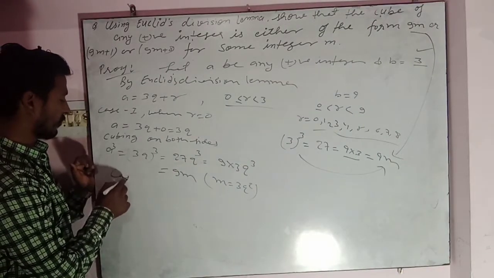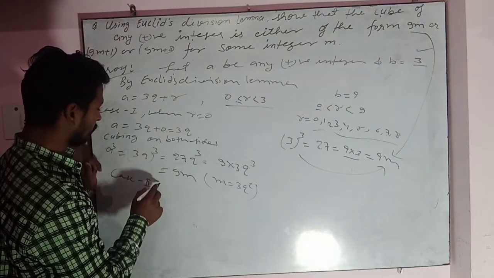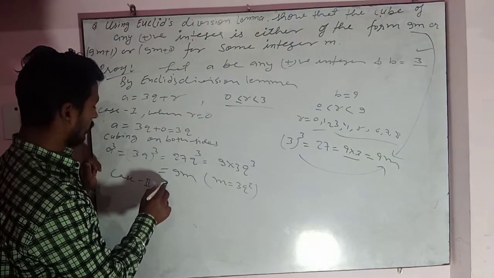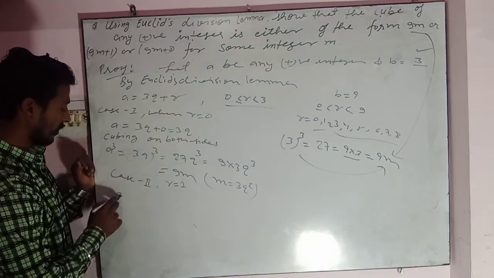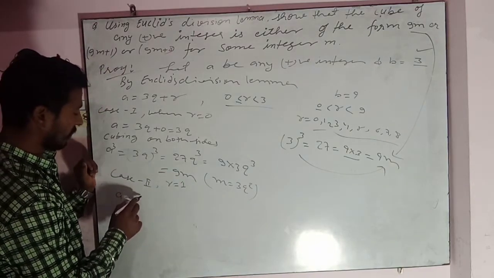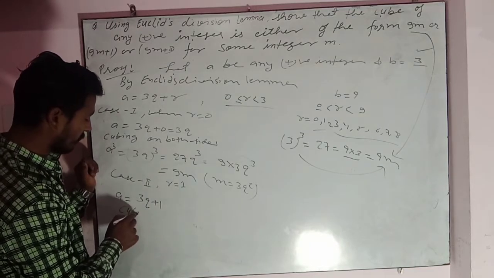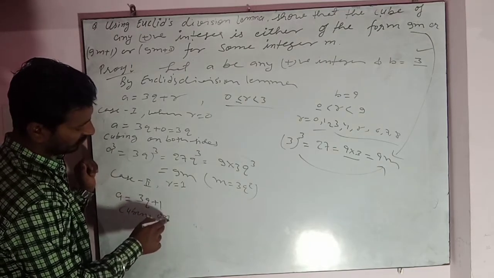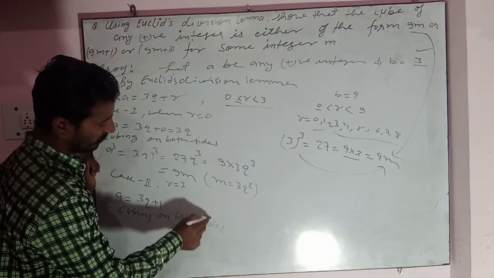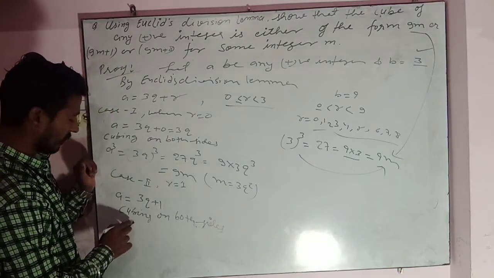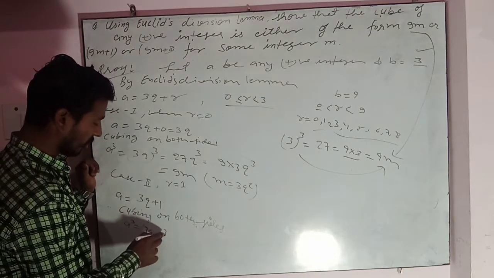Now case 2: r is equal to 1. Then a is equal to 3q plus 1, and cubing both sides, a cube is 3q plus 1 whole cube.